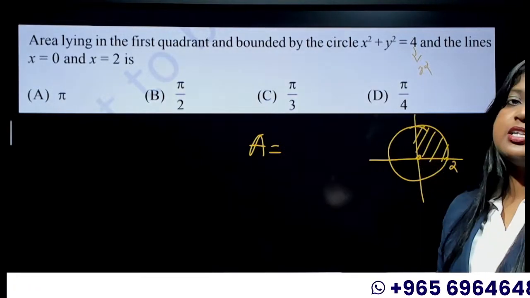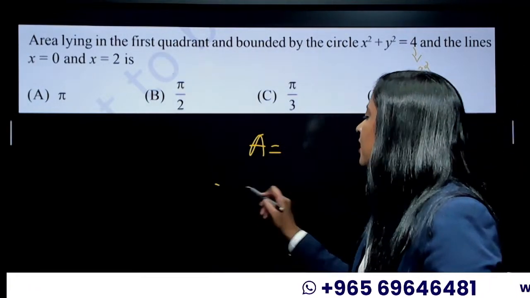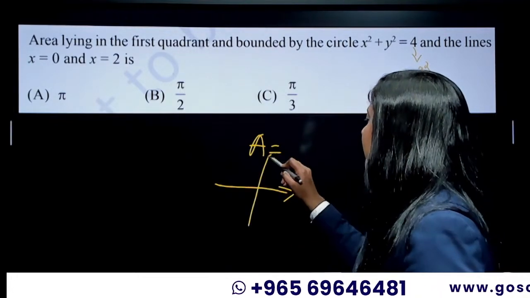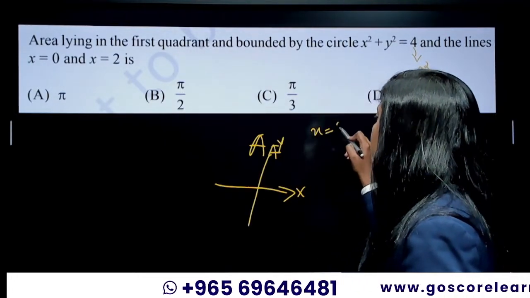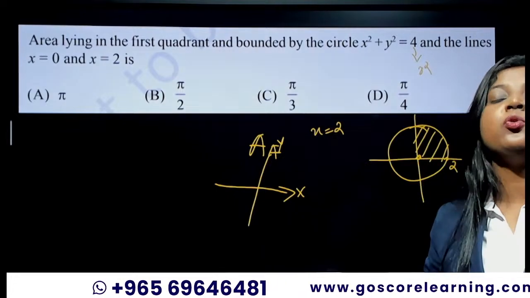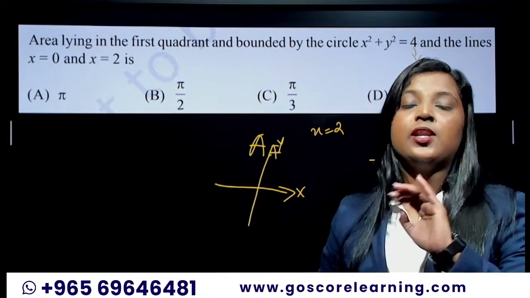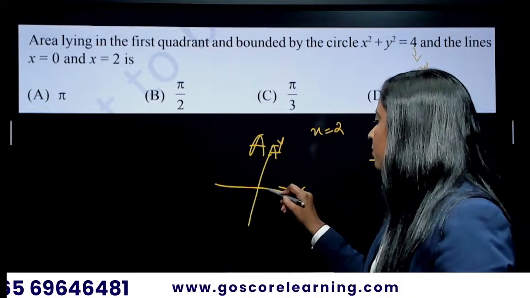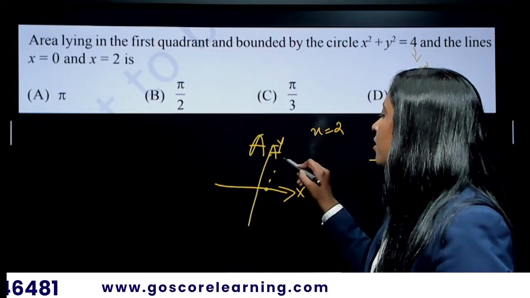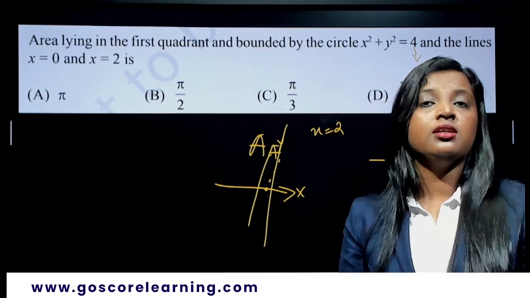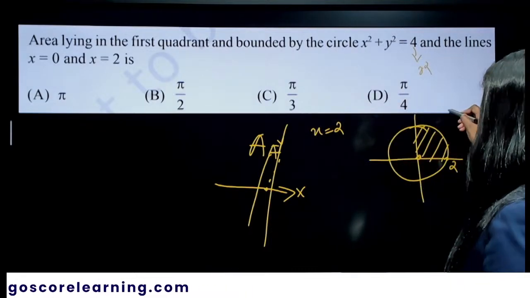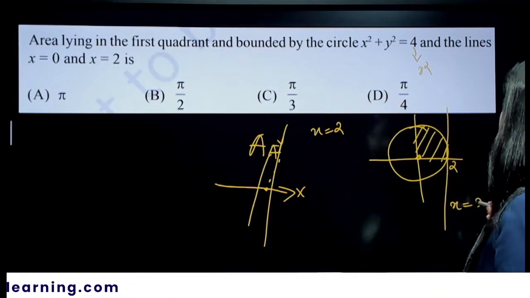If you guys are confused about that one, just take some points. This is your x-axis and this is your y-axis. So what you have, x is equal to 2. x is equal to 2 means whatever values you take for y, x will remain the same. So 2, 0; 2, 1; 2, 2; 2, 3. So it is parallel to the y-axis. So this will be your x is equal to 2 line.